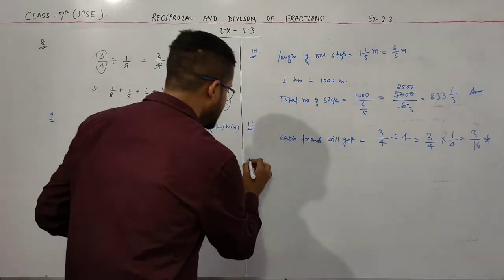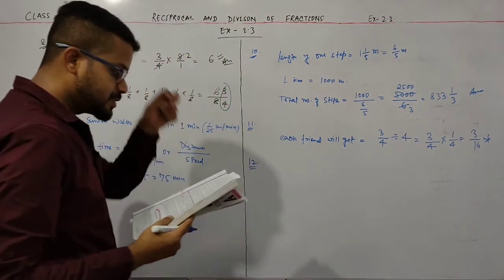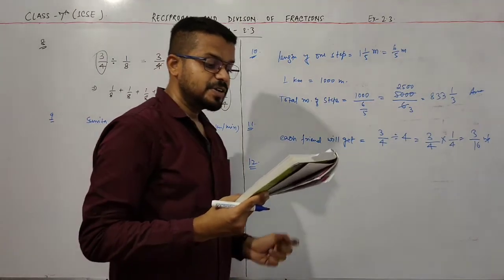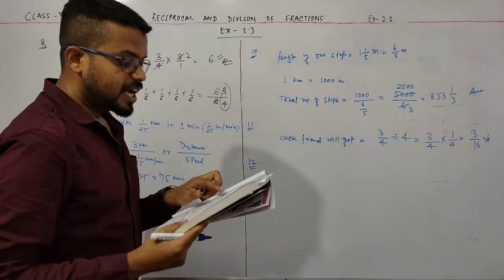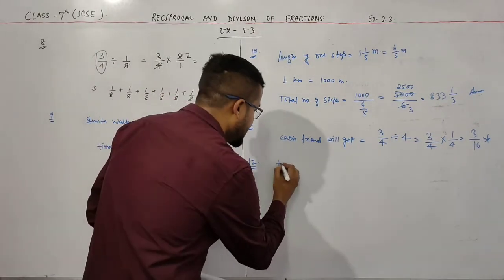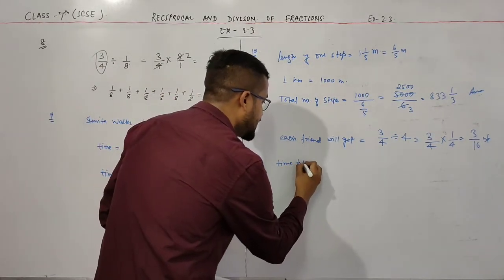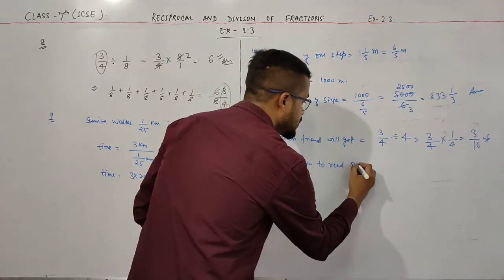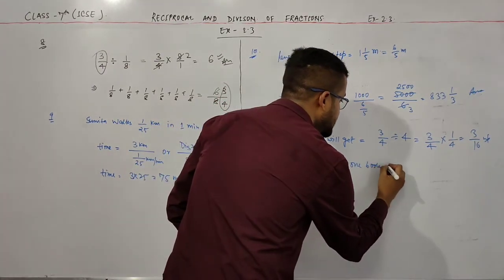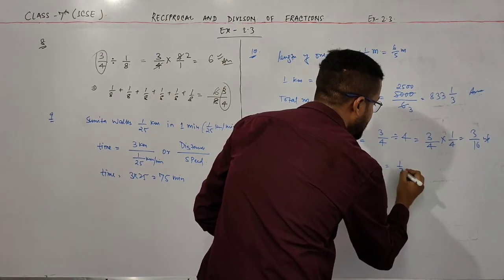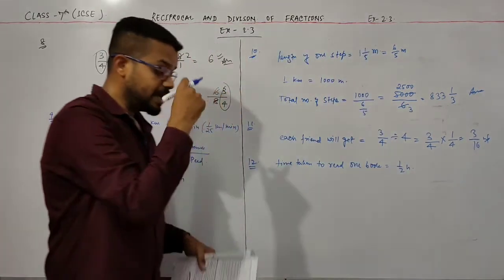Now come to question number 12, and this is your last question. It takes Charu about half an hour to read a book. Charu takes half an hour to read one book. Time taken to read one book is equal to half an hour, 1 by 2 hour. Okay, 1 by 2 hour.